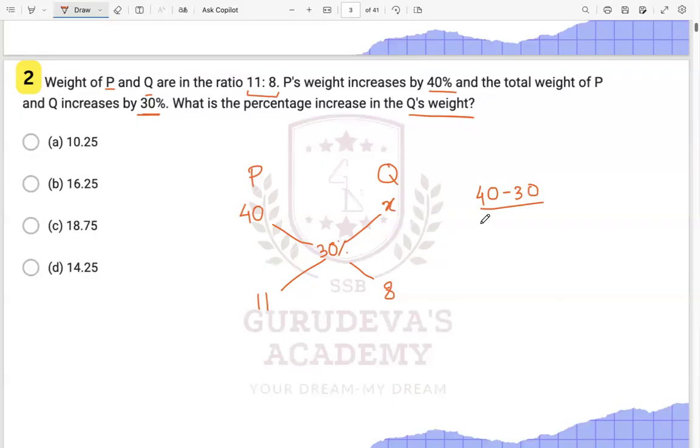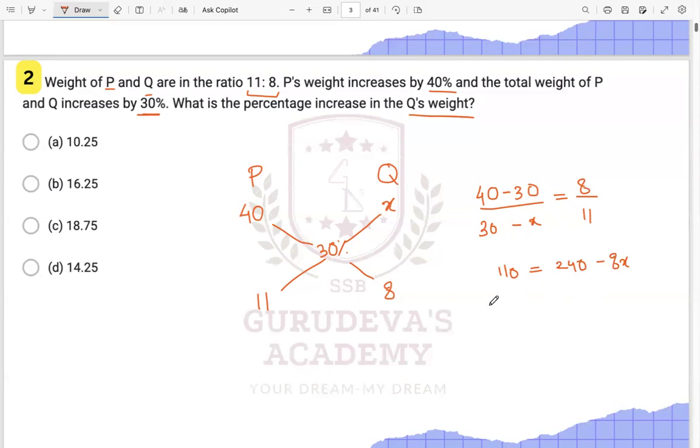So 40 minus 30 is to 30 minus x, equal to 8 over 11. Solving this, we get 10 times 11, that is 110, equal to 30 into 8, that is 240, minus 8x.